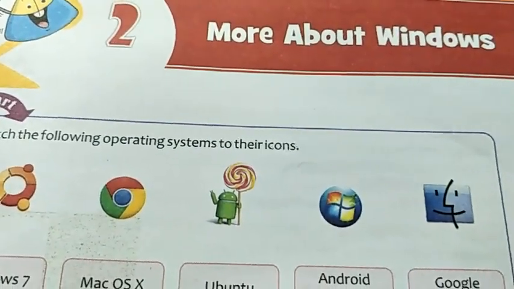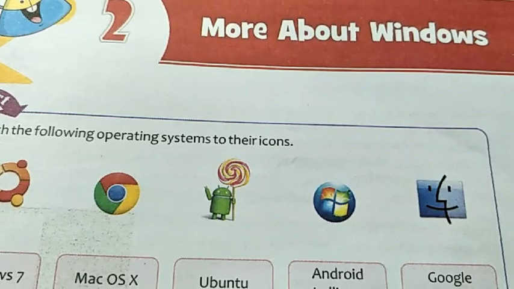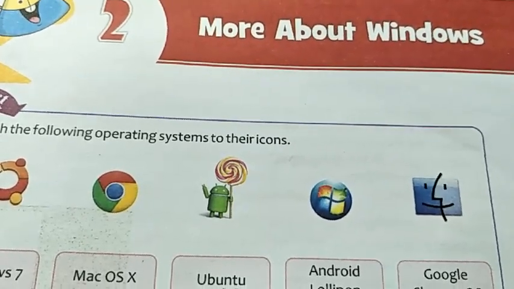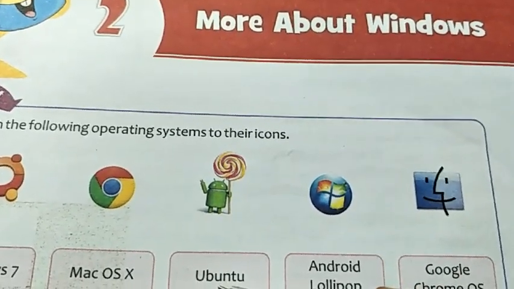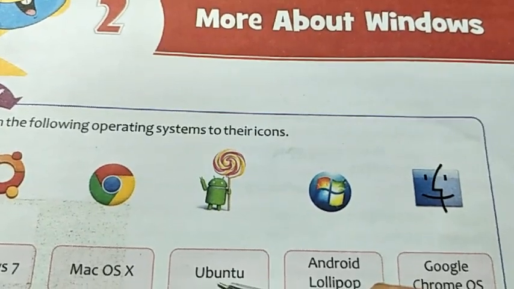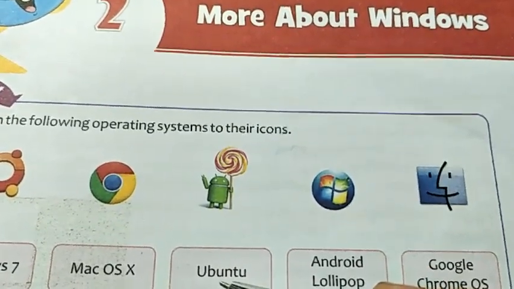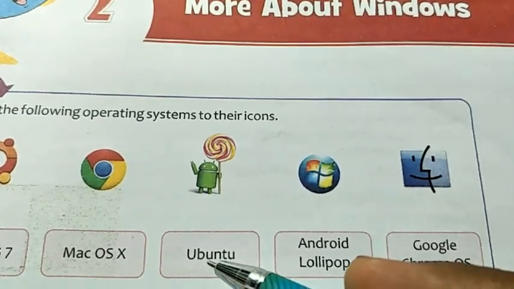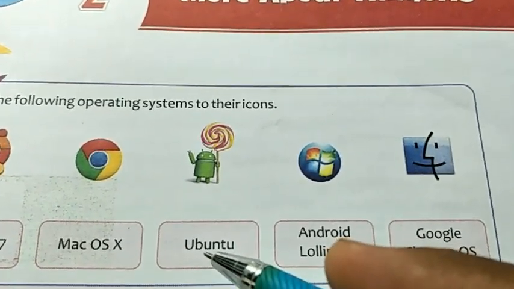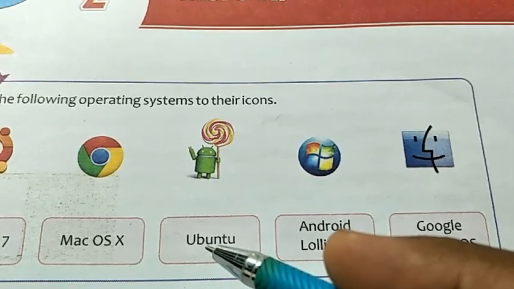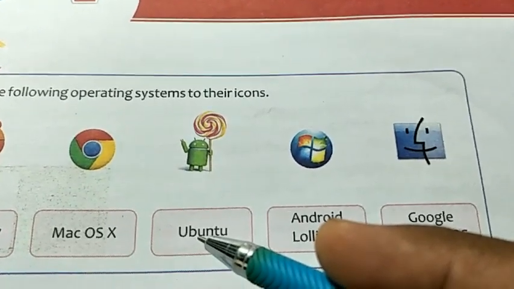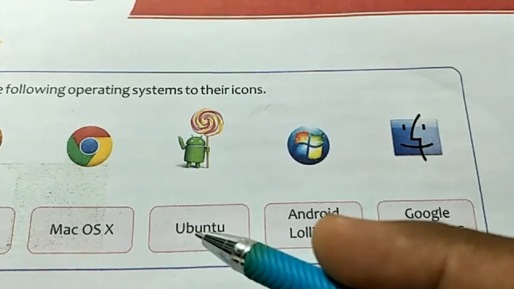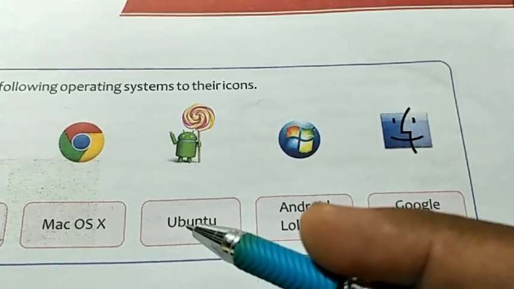Now, what is an operating system? An operating system is the main software of the computer. Okay, what is the use of software? Software is a set of programs that is used to give instructions to do a work. Software is used to give instructions to the computer to do a work.